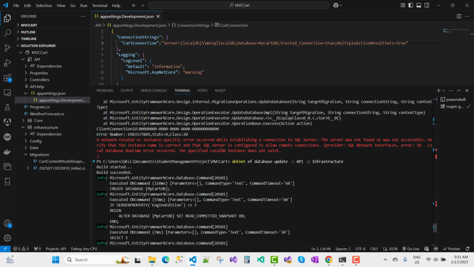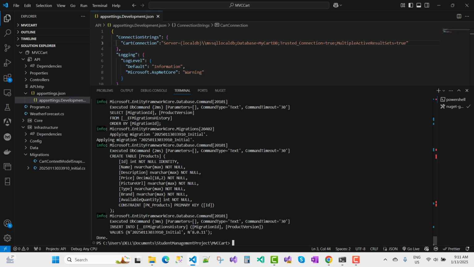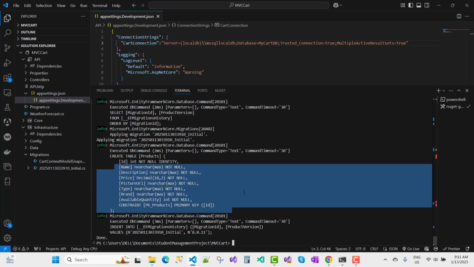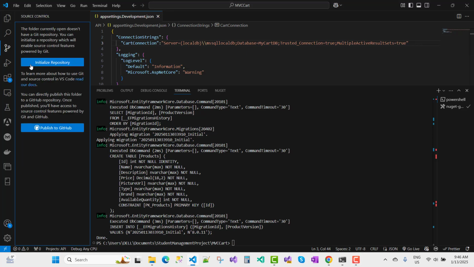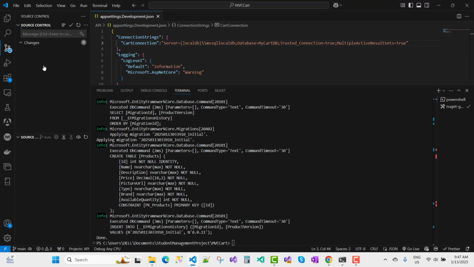You can see here we have a product class, and these are the product entities. So everything is created right now, and the next thing to do is the controller class or the repository section. So first of all, I want to create a new repository. Just after that, I want to go for the Git repository and initialize the repository first.